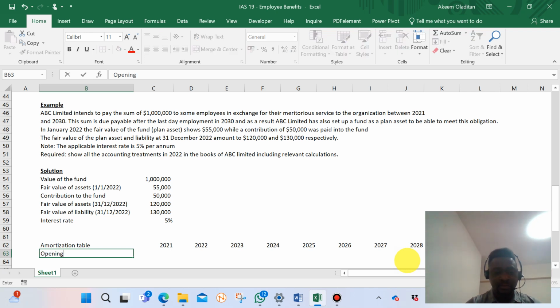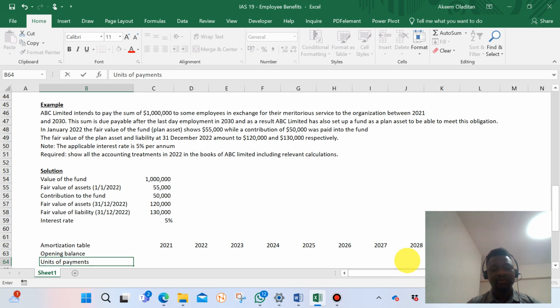Opening balance of obligation. And we have units of payment. We just assume that we spread the amount across that 10 years. Unit of payment, we call it unit of payment.